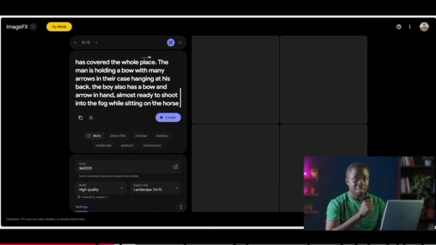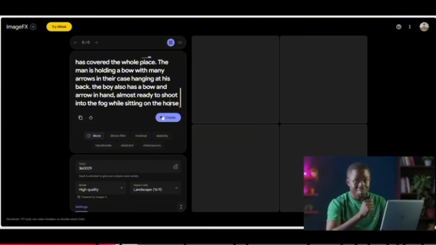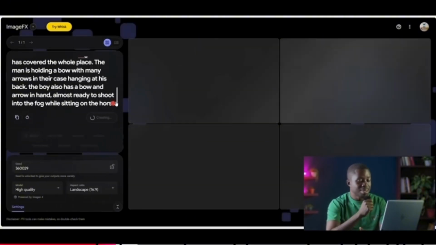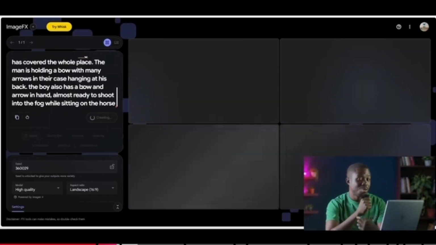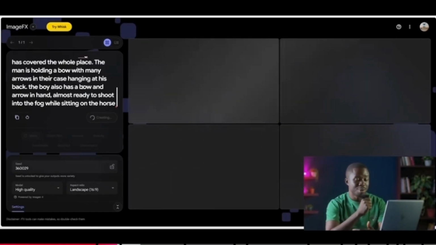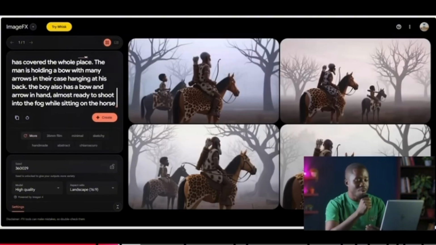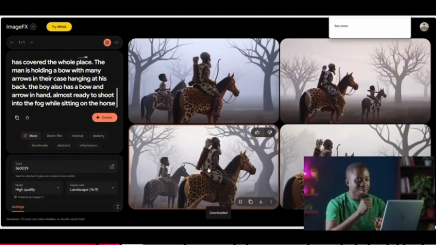So at this stage, the prompt is already ready. All we need to do is click on create, and then we wait for it. Sometimes this can take quite a little bit of time, and for now, I'm going to increase the speed in the subsequent ones, but for now, I just want it to go in real time. It gives us four options, and as it stands now, I think I like the one on the lower left. That kind of epitomizes what I want. So we just click on the download button here, and it is downloaded onto the computer.